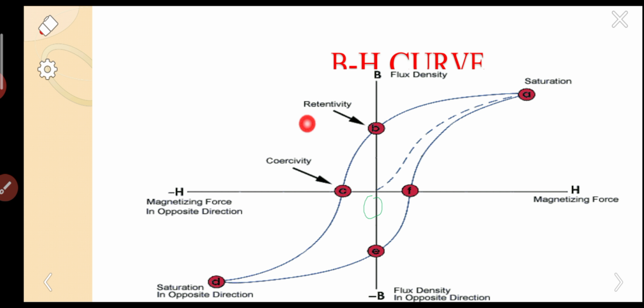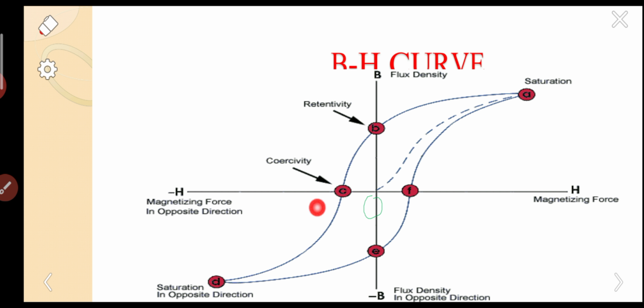Now what is our concept? We have to remove this magnetism. So we apply a field in the opposite direction, OC. Whenever we apply the amount of field OC, the graph follows from B to C. That means the magnetism becomes zero, technically it gets demagnetized.